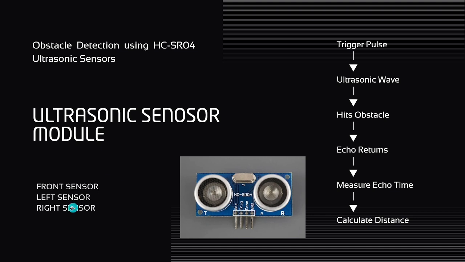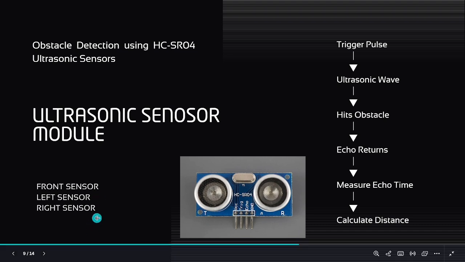And then the left sensor. The left sensor monitors obstacles near the left side of the vehicle. It is used for blind spot detection. And then the right sensor. The right sensor performs the same function for the right side of the vehicle. The measured distances are continuously updated and sent to the ADAS module. Instead of displaying raw sensor values directly, these measurements are used to make intelligent safety decisions.